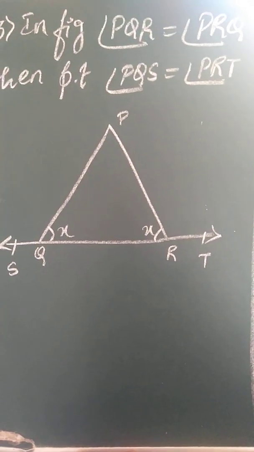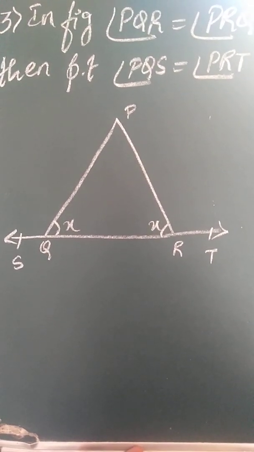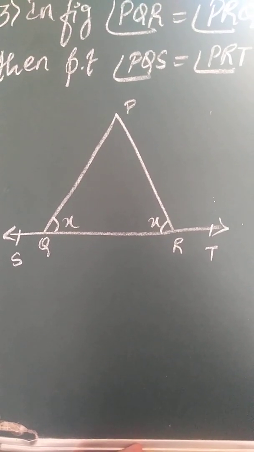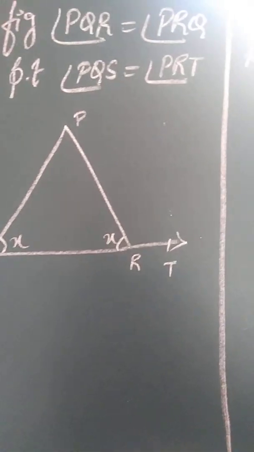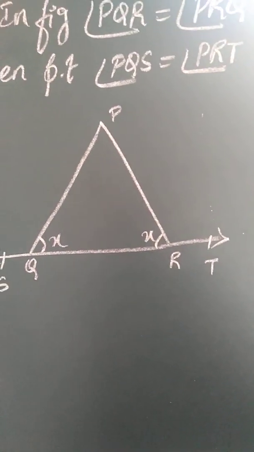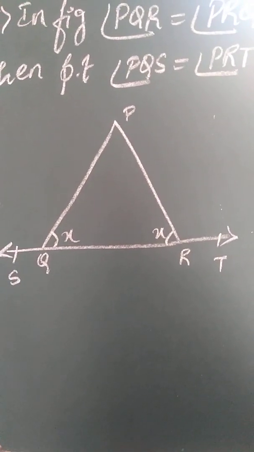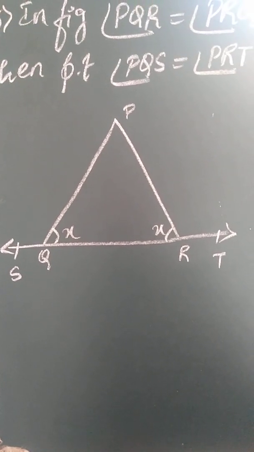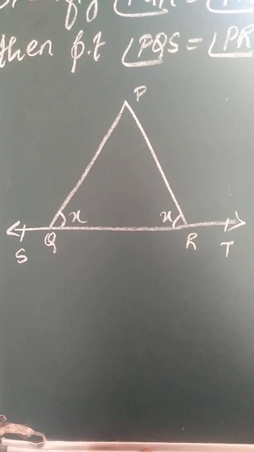So coming to the next question, they have given two lines standing on the line ST, making equal angles PQR equal to PRQ. Therefore, I have taken PQR and PRQ as x, children. You have to prove that angle PQS is equal to angle PRT. Okay. Now, first, how to begin the sum.